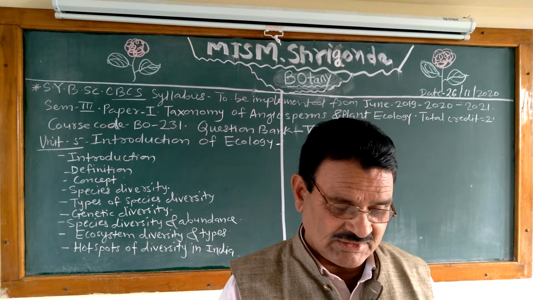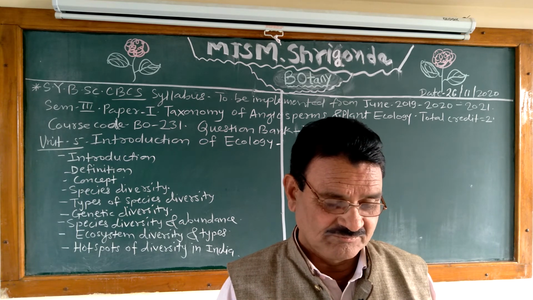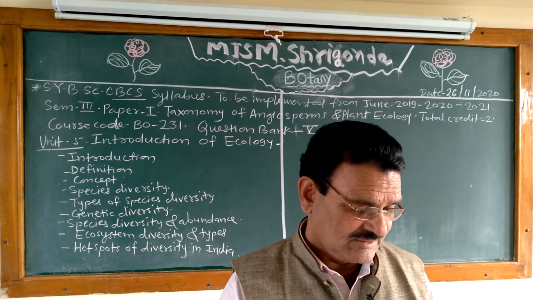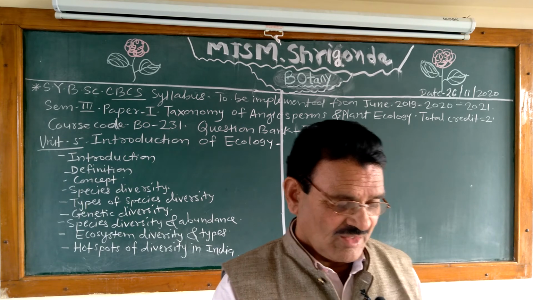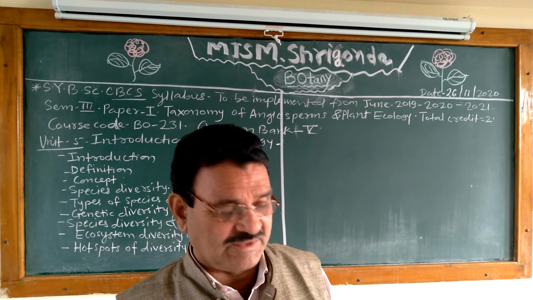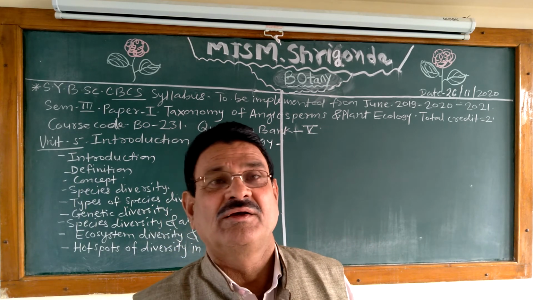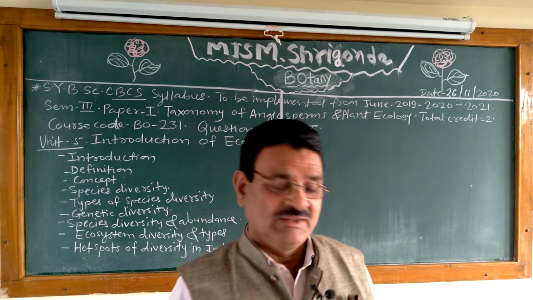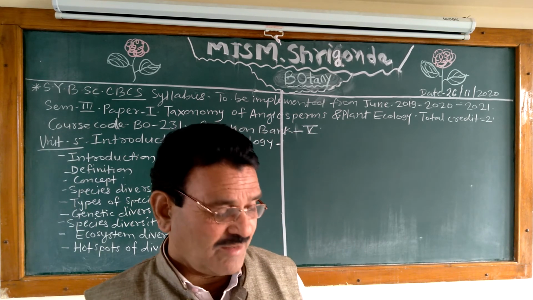These are questions that occur in the examination. Then alpha, beta and gamma diversity: give the difference between alpha diversity, beta diversity and gamma diversity.